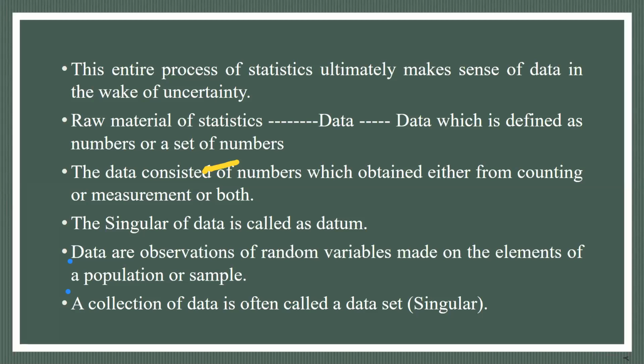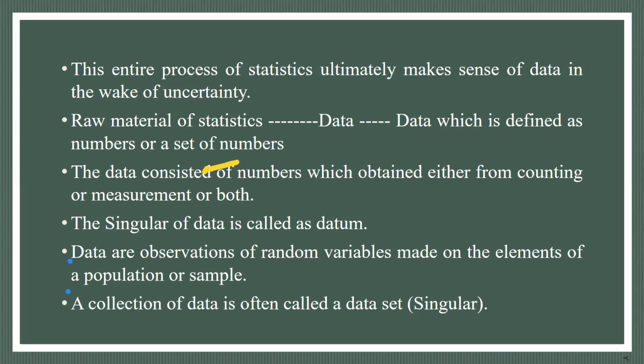So this data has come from different fields, and to make sense of the data, what this data contains, what information it contains as per our objective, that makes the sense of the data. It gives the direction of the data. That is the basic objective of statistics. So this entire process of statistics ultimately makes sense of the data in the wake of uncertainty. The raw material of statistics is the data.